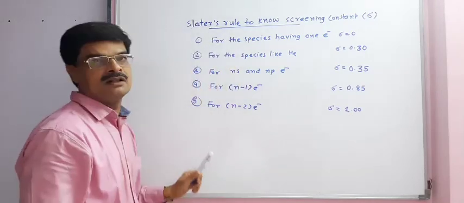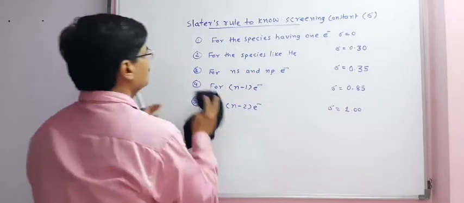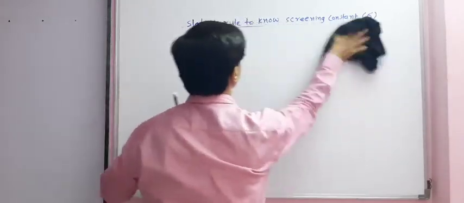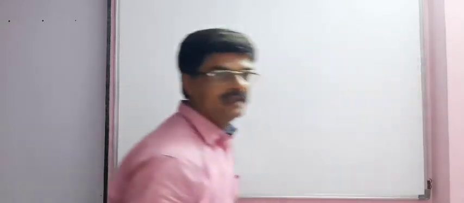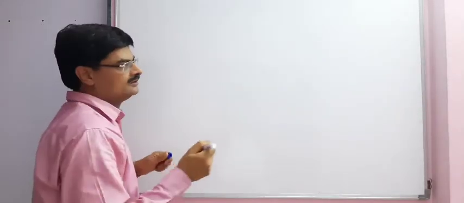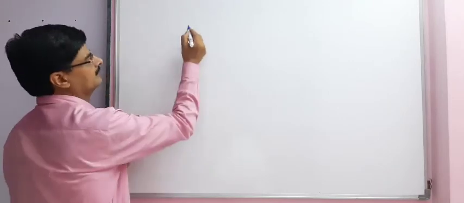After knowing Slater's rule, we calculate effective nuclear charge for Zn. Atomic number of Zn is 30.